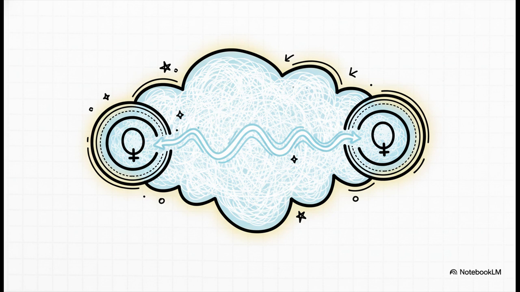Their coins were never two different things. From the instant they were created, they were, and always have been, a single quantum system. They're two parts of a single inseparable whole. When Alice measures her part, she's not sending a message, she's simply defining the state of the entire system at once, which includes Bob's part, no matter how far away it is. They were never really separate to begin with.